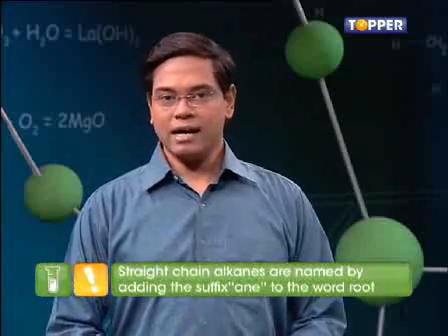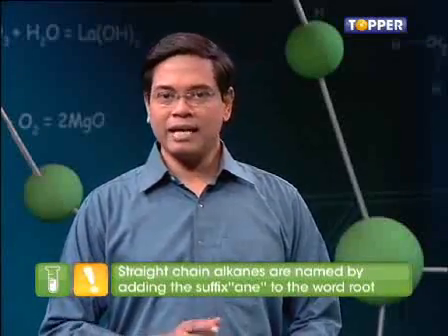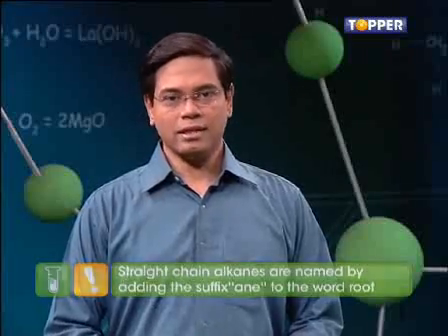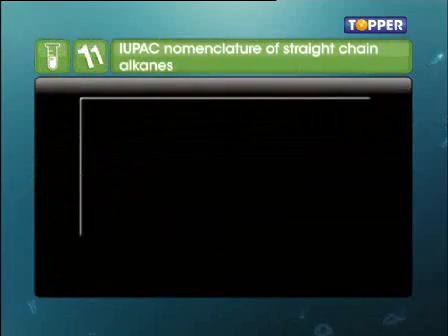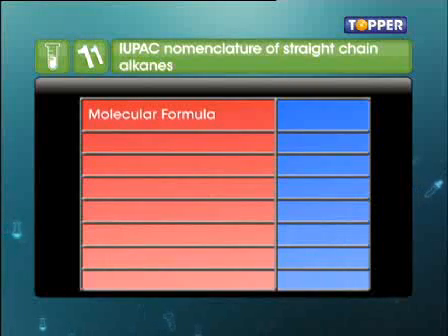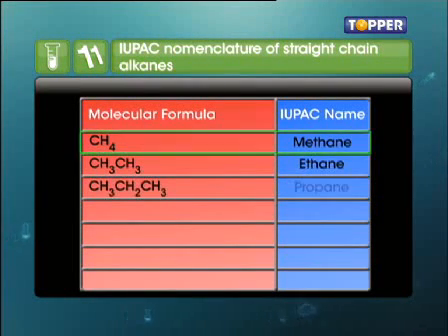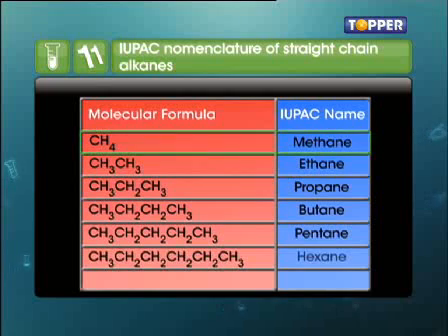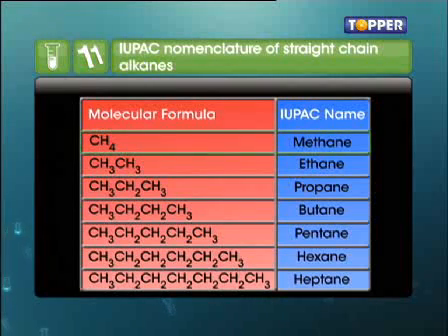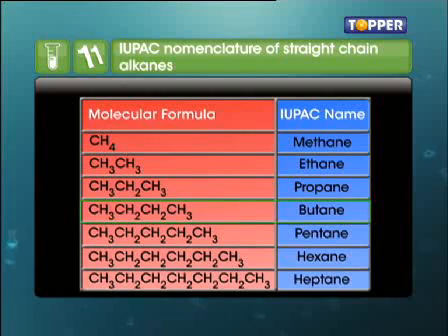Straight chain alkanes are named by adding the suffix ane to the word root. The word root is given according to how many carbons are present in the alkane. For example, methane is the name given to that alkane which has one carbon atom. Here, meth is the word root and ane is the suffix. Similarly, ethane has two carbon atoms, and the same follows with propane, butane, pentane.